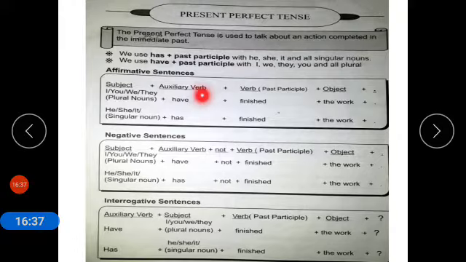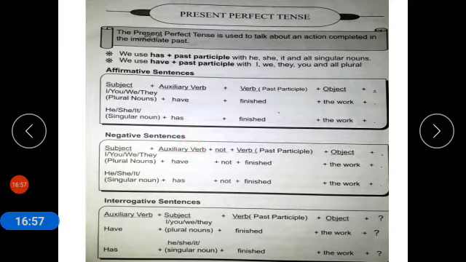We use have with the subject I, you, we, they or plural noun. I have finished the work. And has is used with he, she, it or all singular nouns. So, he has finished the work.